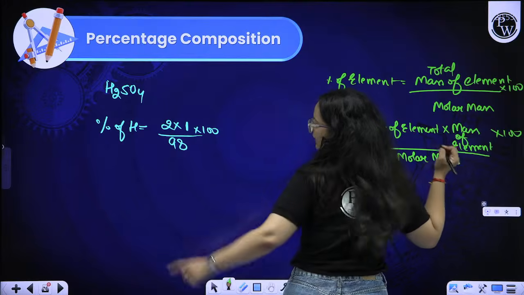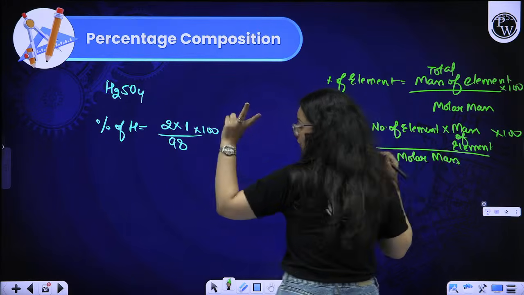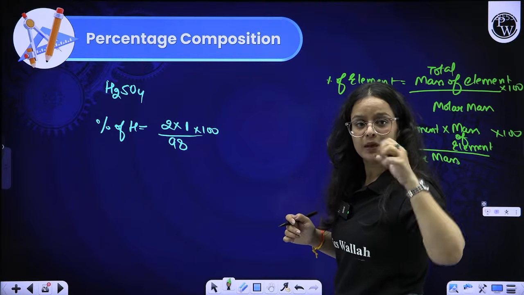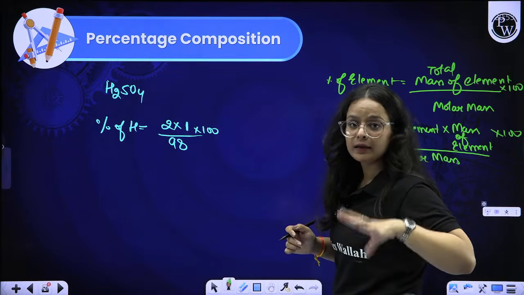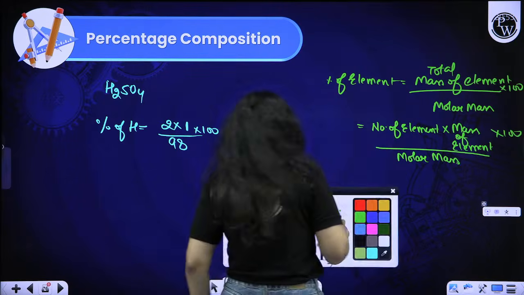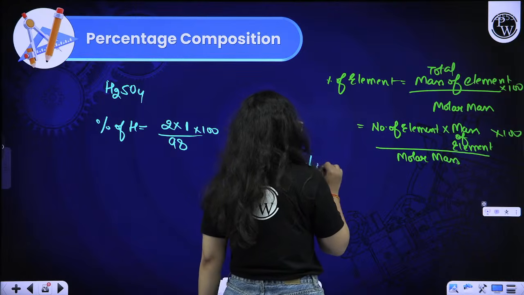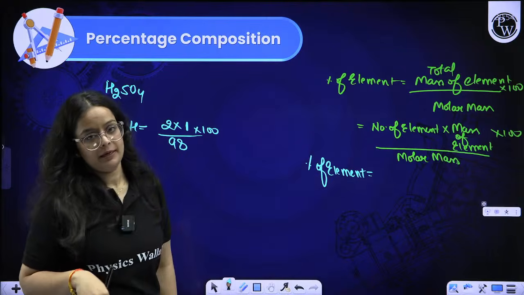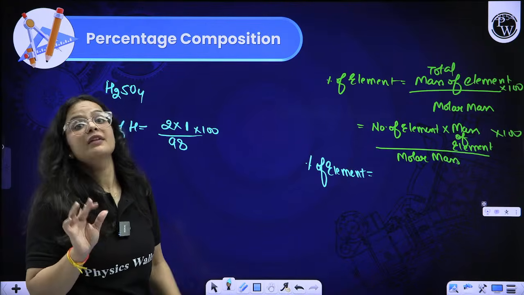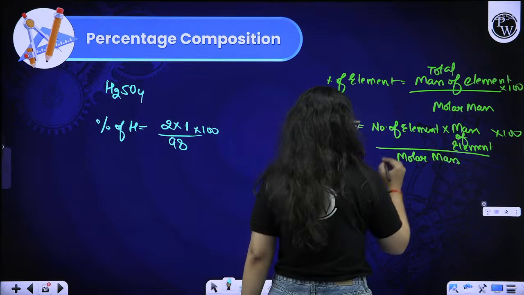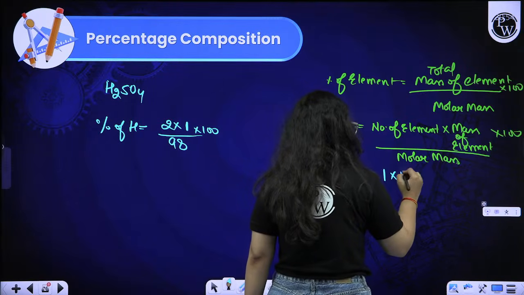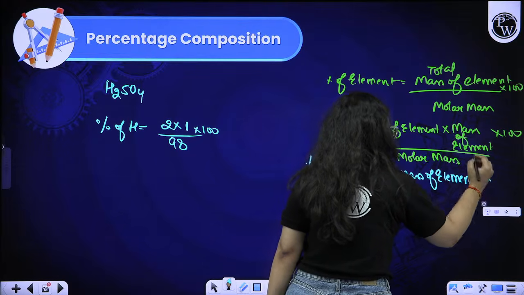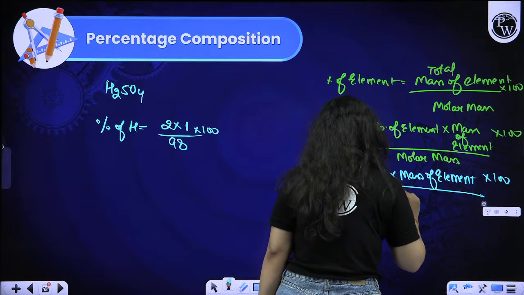Just right now I did it for hydrogen. The number of hydrogen atoms is 2. So 2 into mass of hydrogen, that is 1, divided by total mass, that is 98, into 100. If I take intentionally a minimum of one element, at least a single element is there, so if I write the number to be 1, with the mass of element, whatever the element is, by putting it as 1, I will get the minimum molar mass.